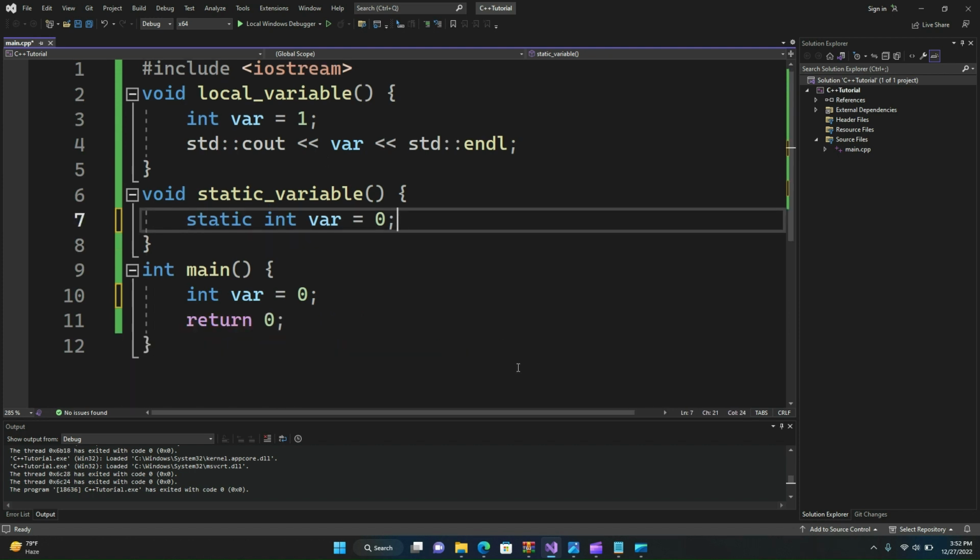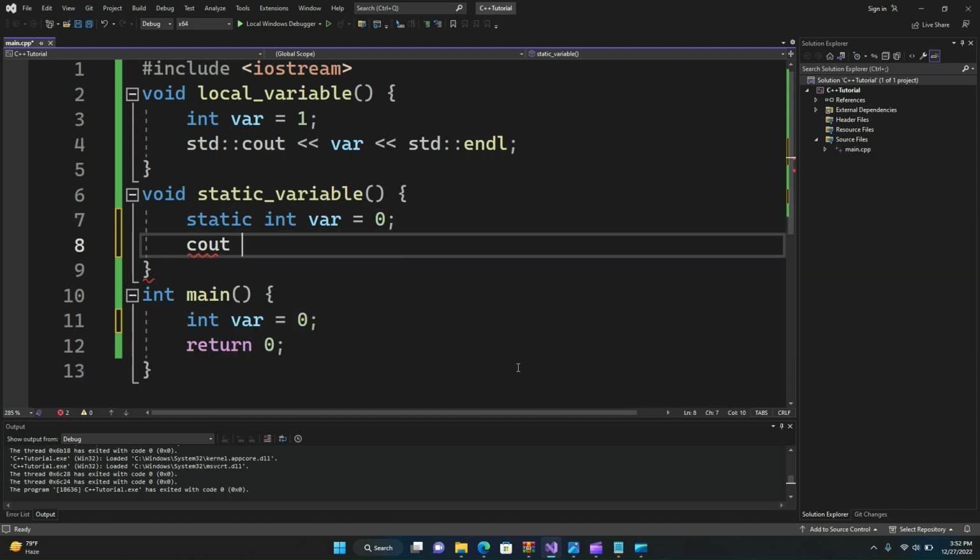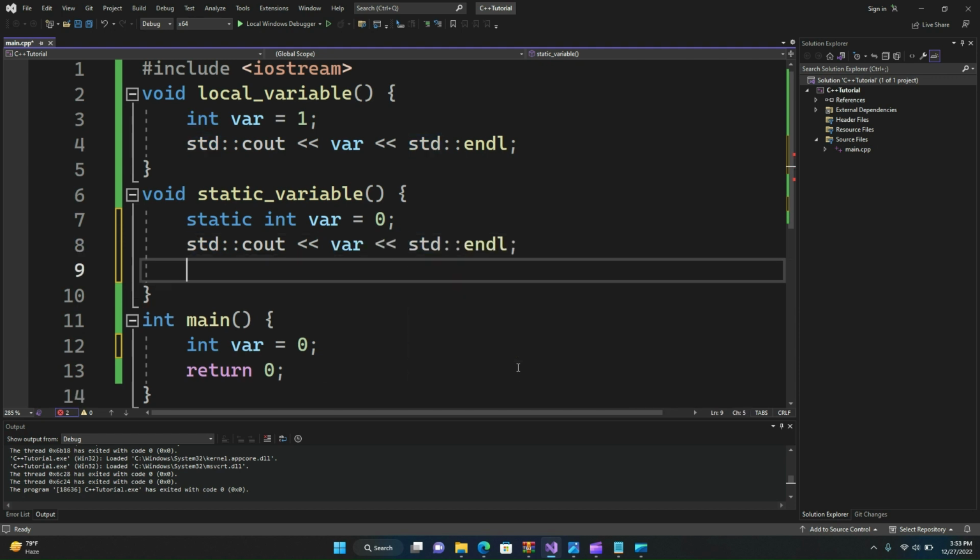After declaring a static variable, let's understand its scope. To understand the scope of the static variable, we need to print out this static variable, and let's increment it at the end of this method.